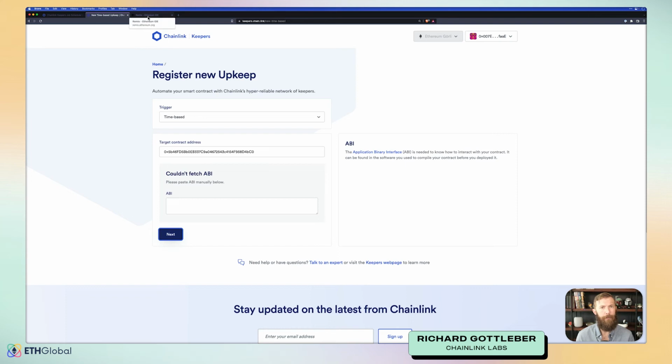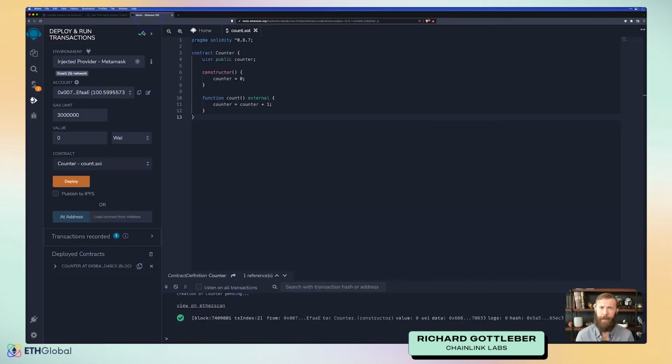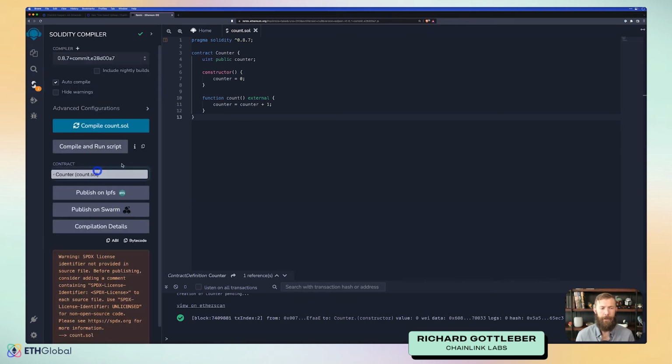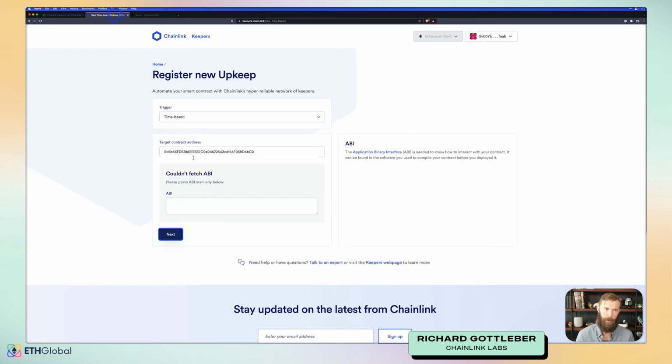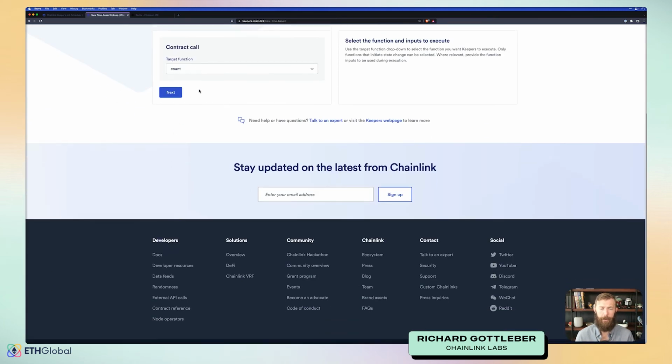So we'll need to provide the ABI. That's the application binary interface. Essentially, it lets other programs know what we can do with this contract. Where do we find the ABI? In Remix, right here under our compiler, we can make sure that we pick the correct contract, and then there's this ABI button right here. When you click it, it will copy the ABI to your clipboard. So we'll head back and paste it in. We can see it gives some information about what the inputs are and what the different functions are. And we can click next.